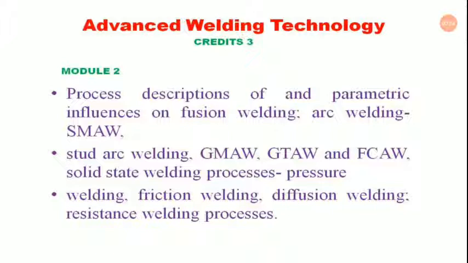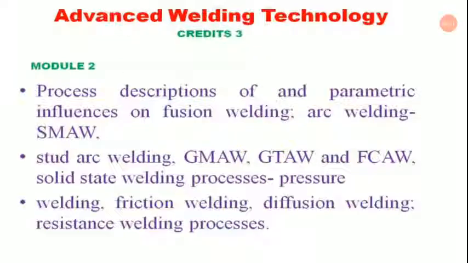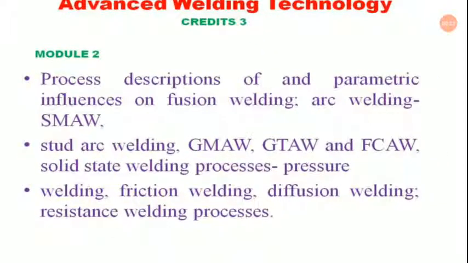We have completed the first module of Advanced Welding Technology, where we discussed the basics of the welding process, welding joints, types of welding, and some of the common welding processes. From now on we'll move to module 2, where we have arc welding, SMAW, shielded metal arc welding, its process descriptions and influences on fusion welding.